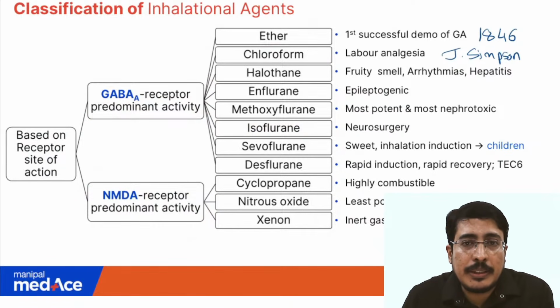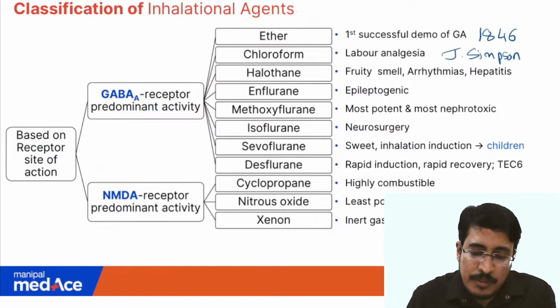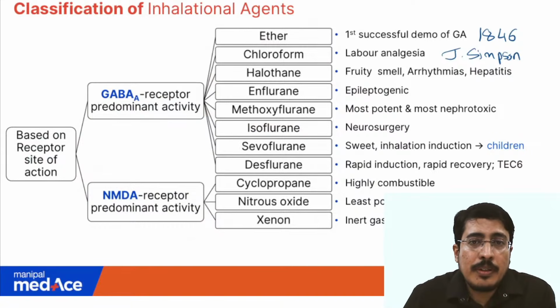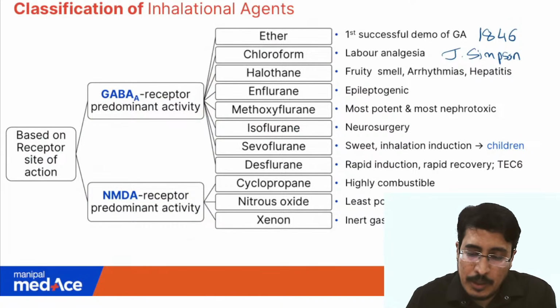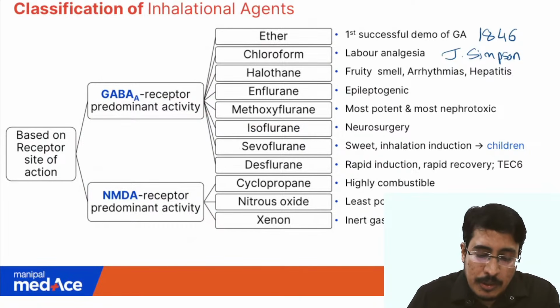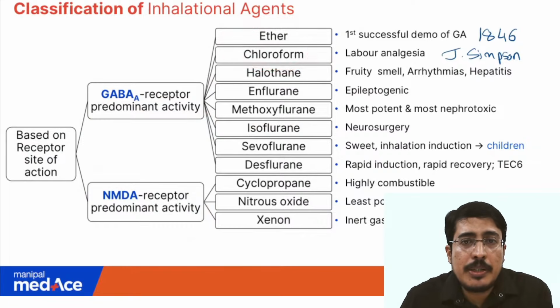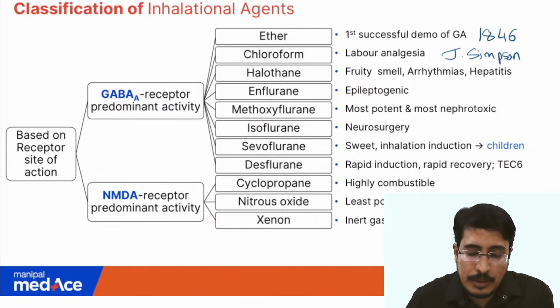He was an obstetrician and he recommended the use of chloroform for labor analgesia. This was later popularized in 1853 during the delivery of the Queen. Okay, so that is about chloroform. Both these agents were delivered using the Schimmelbusch mask. Coming on to the next agent, that is halothane.